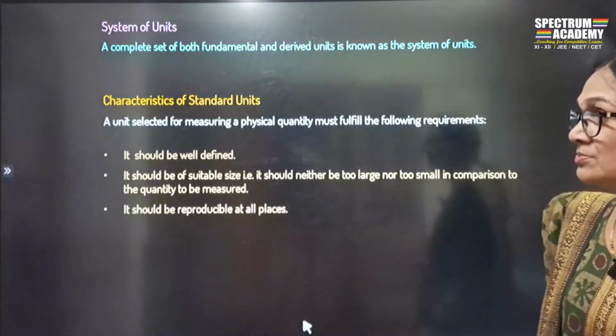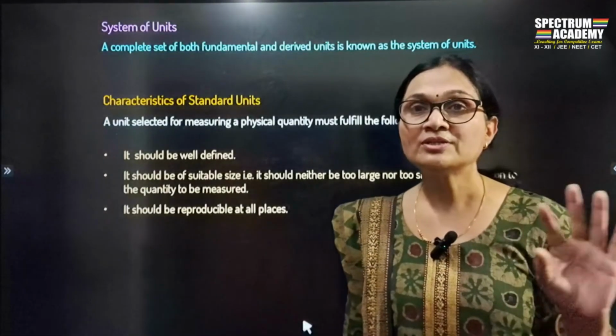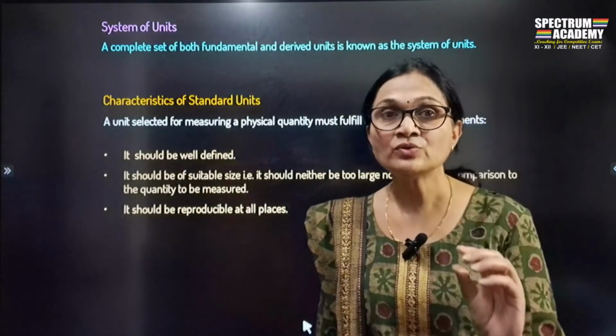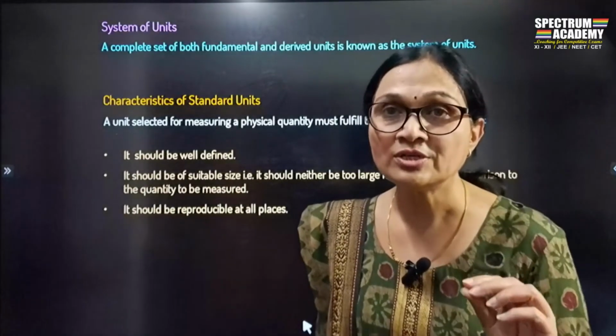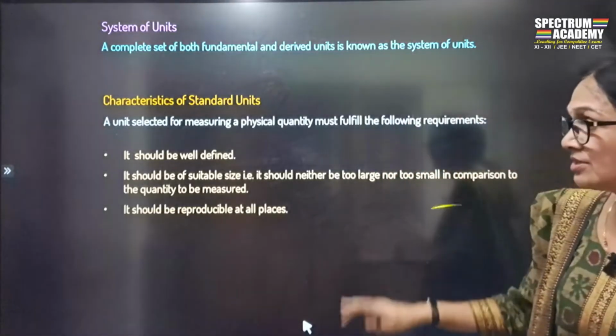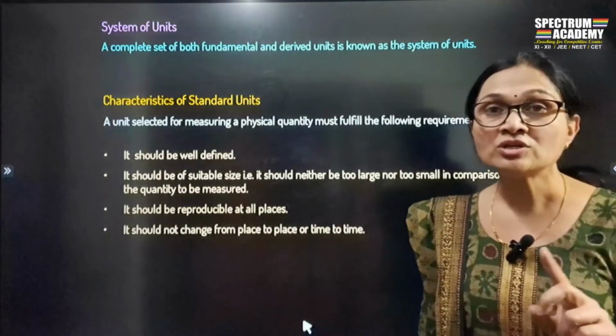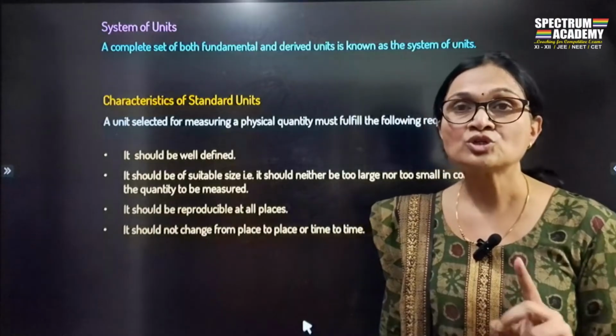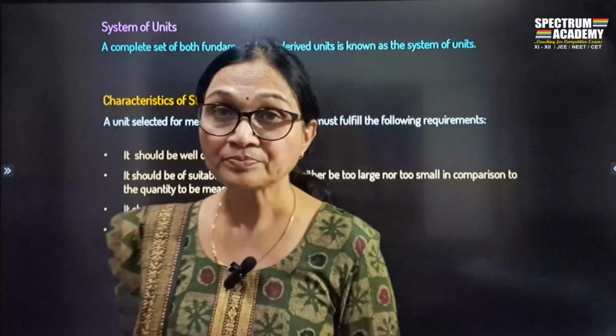The unit must be reproducible at all the places. हर जगह वो unit available होना चाहिए. It must be available at all the places, reproducible at all the places. It should not change from place to place, nor should it change from time to time.